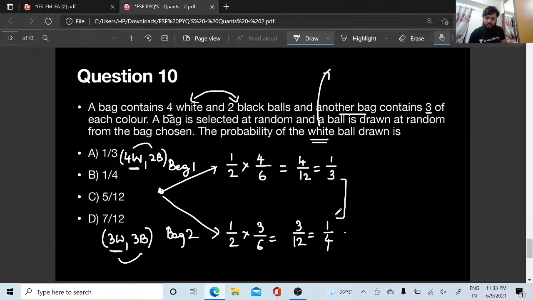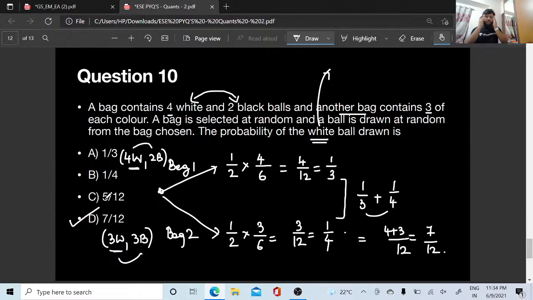Now add both these because he's asking probability of white ball drawn. I do not know which bag I am selecting. So it might be the second bag, it might be the first bag. So addition of both the probabilities: 1 by 3 plus 1 by 4. 3 and 4, the LCM is 12. And this is going to be 4 plus 3, which is nothing but 7 bar 12, option D.